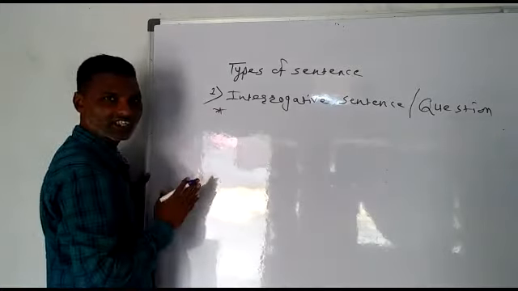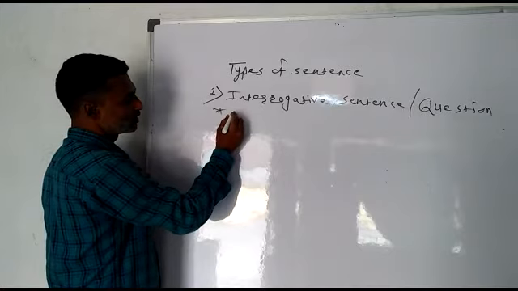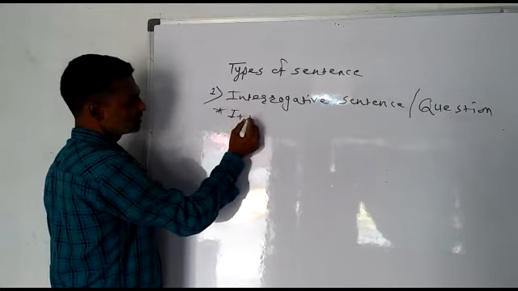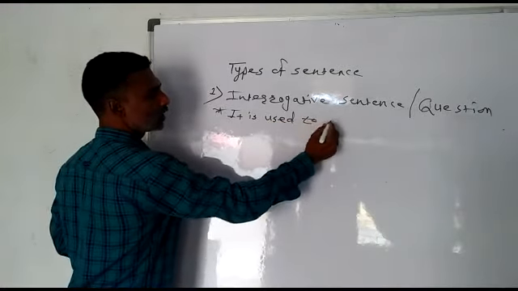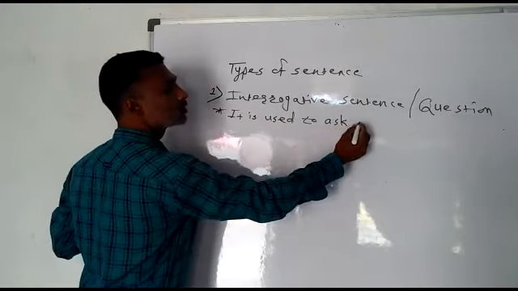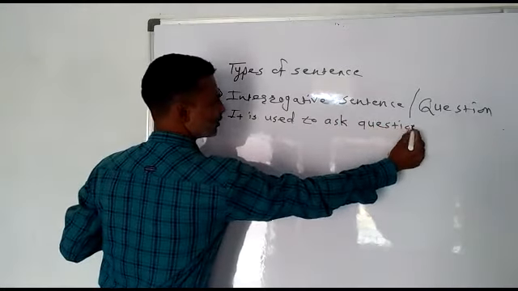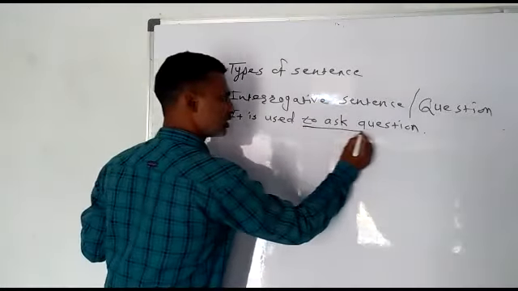What is the definition? It is used to ask a question. This is the definition, so this is very important.